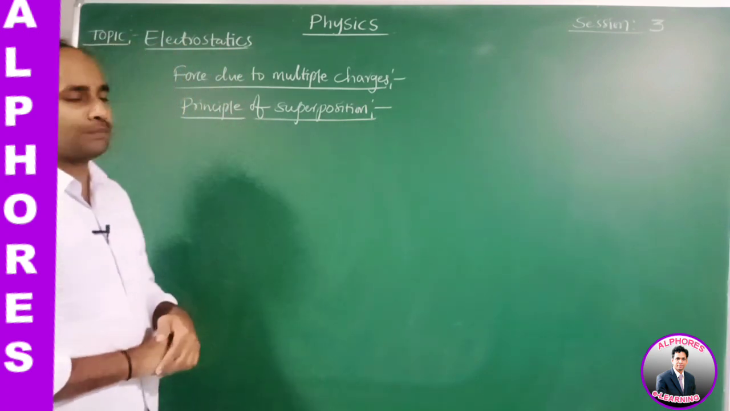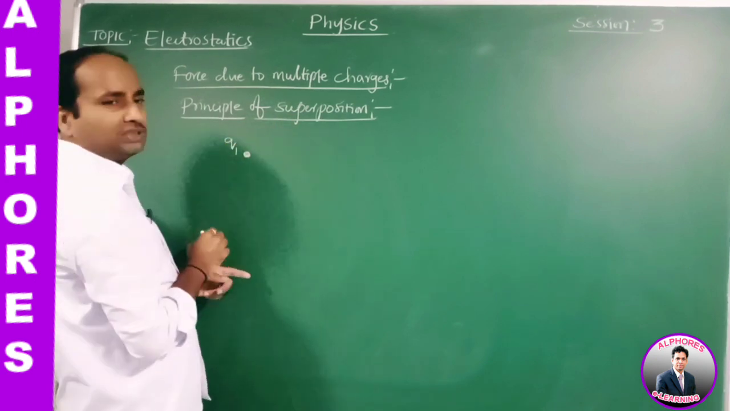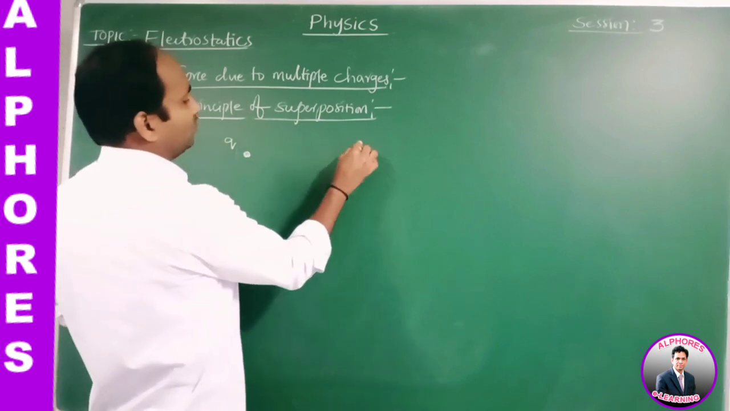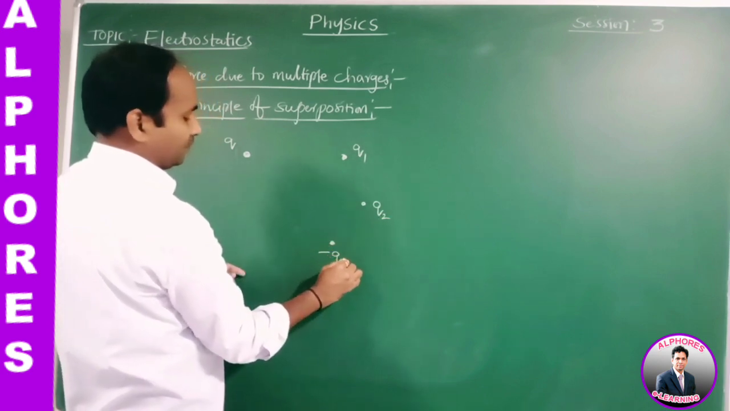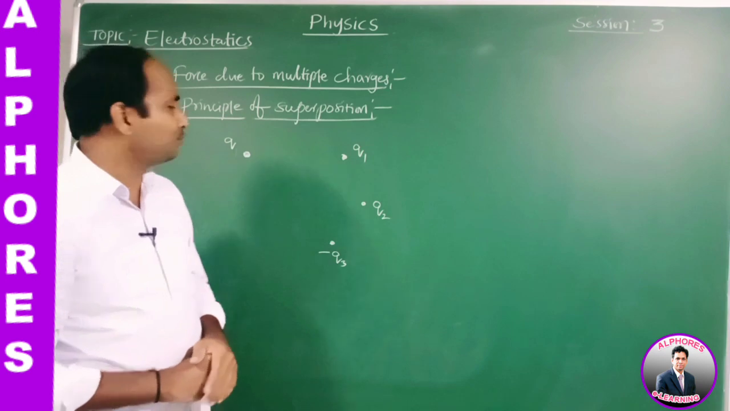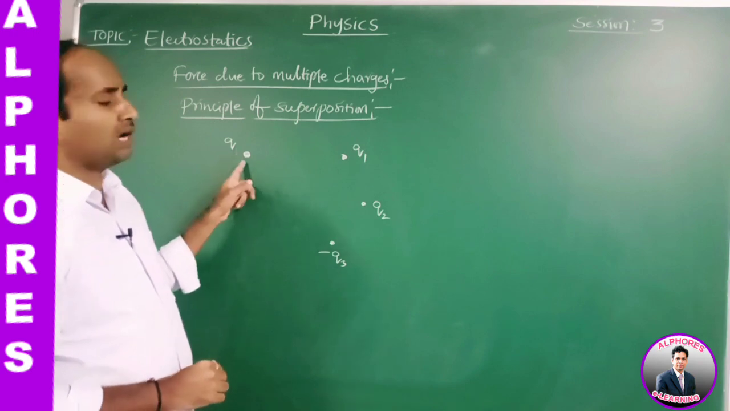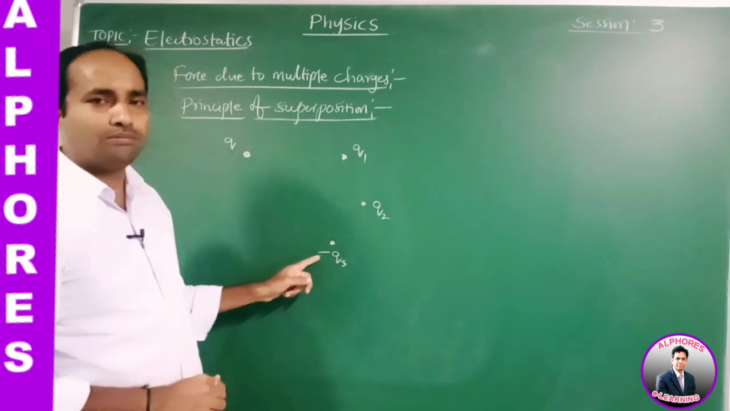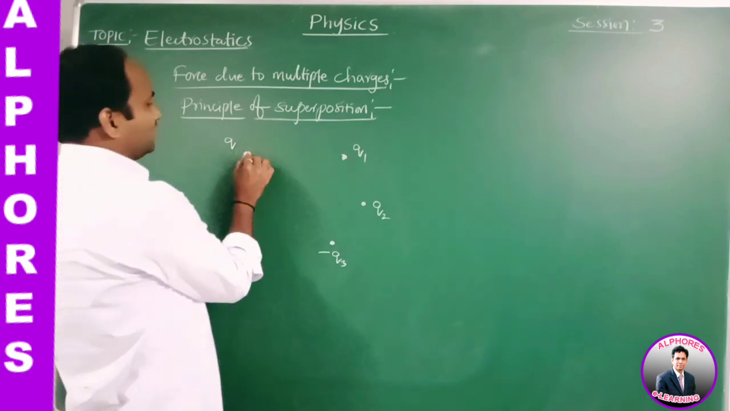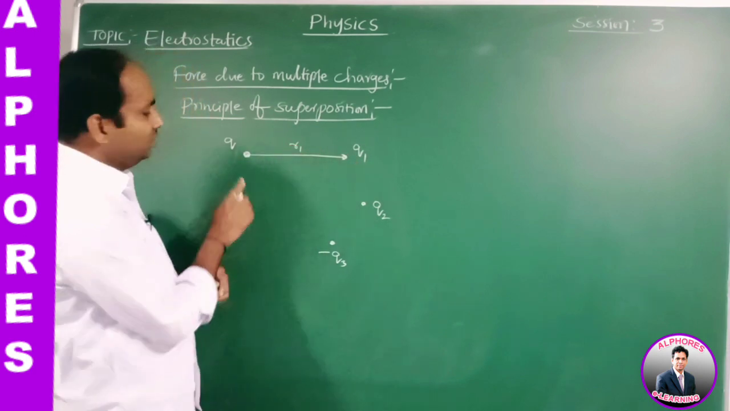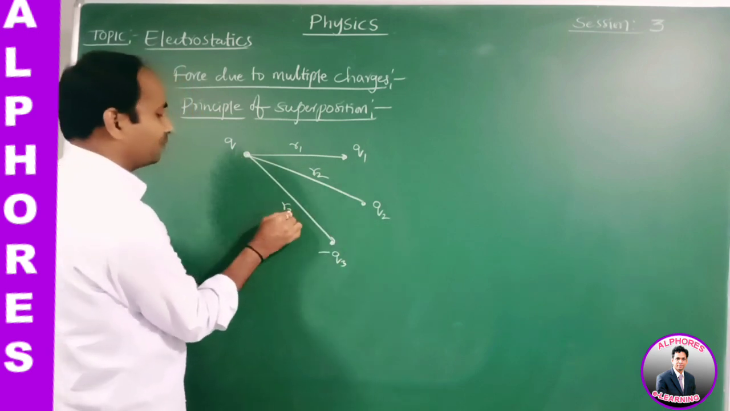See, the principle of superposition. Suppose a system contains charges Q1, Q2, and minus Q3. A system contains four charged particles: Q, Q1, Q2, and minus Q3. We need to find the force acting on the charge Q by Q1, Q2 and minus Q3. Let the distance between Q and Q1 be R1, between Q and Q2 be R2, and between Q and minus Q3 be R3.